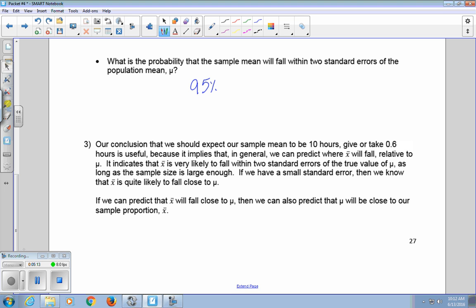Our conclusion that we should expect our sample mean to be 10 hours, give or take 0.6 hours, is useful because it implies that in general, we can predict where X bar will fall relative to mu. It indicates that X bar is very likely to fall within 2 standard errors of the true value of mu, as long as the sample size is large enough. If we have a small standard error, then we know that X bar is quite likely to fall very close to mu. If we can predict that X bar will fall close to mu, then we can also predict that mu will be close to the sample mean X bar.